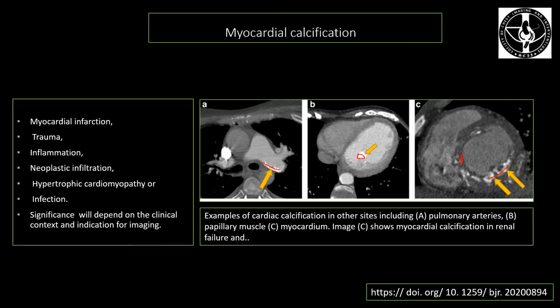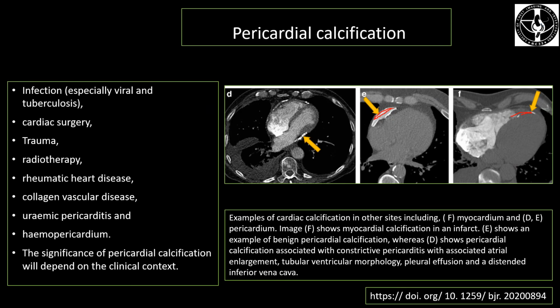As far as these myocardial calcifications are concerned, causes can range from infarction, trauma, inflammation to neoplastic infiltration and infections. And significance, like mitral valve calcification, will depend upon the clinical context and indication of imaging. We can have pericardial calcifications as well, as seen in this benign type of calcification in figure B, and here in figure C we can see myocardial calcification thin along the apex, likely a calcification following an infarction.